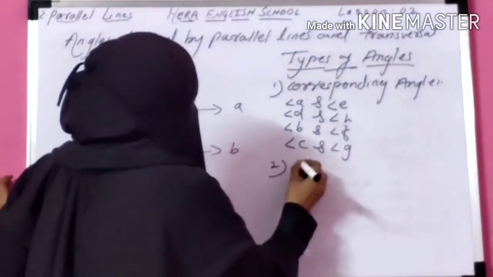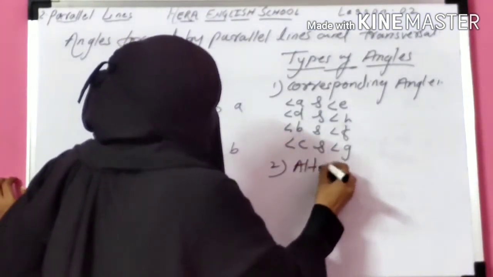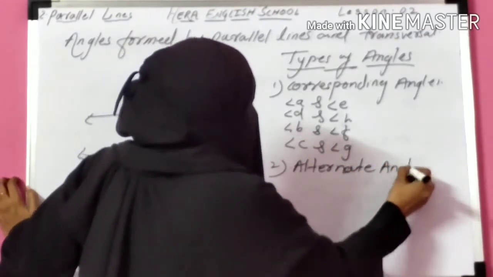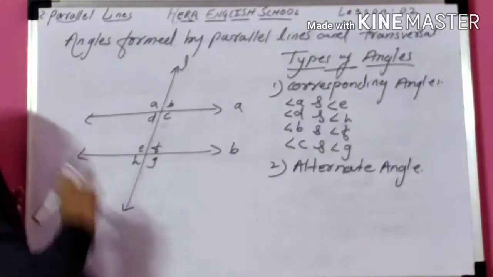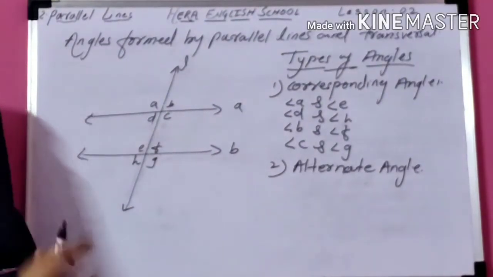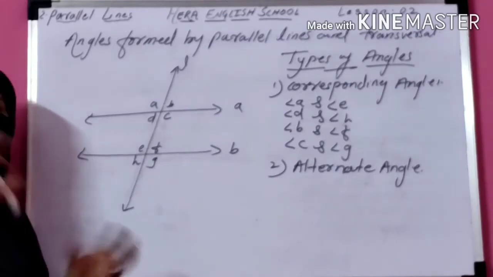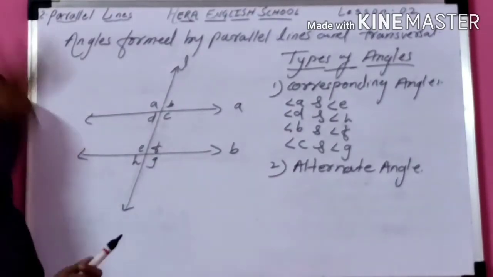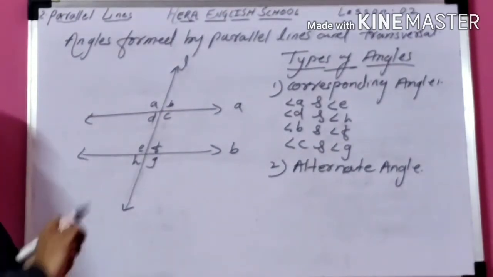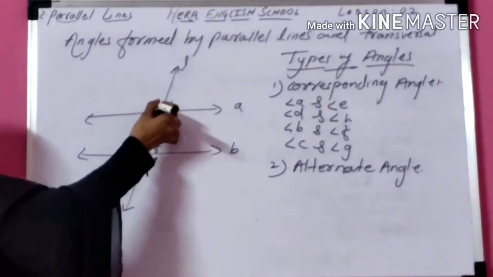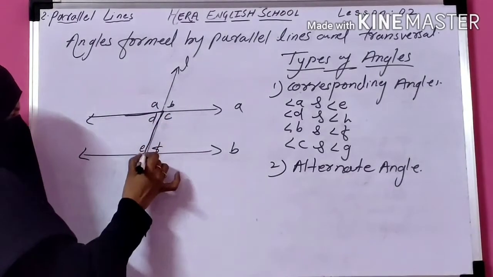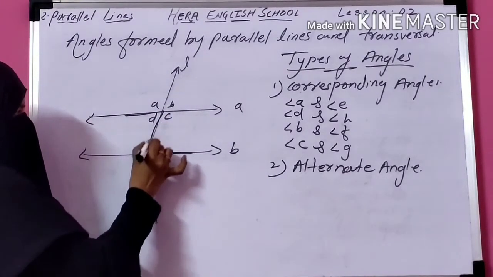Now the second one is alternate angles. Alternate angles are of 2 types: exterior alternate angles and interior alternate angles. Exterior and interior you can understand easily. Exterior means the exterior part of the parallel lines. Interior means the interior part of the parallel lines. In the exterior part, alternate means alternate.